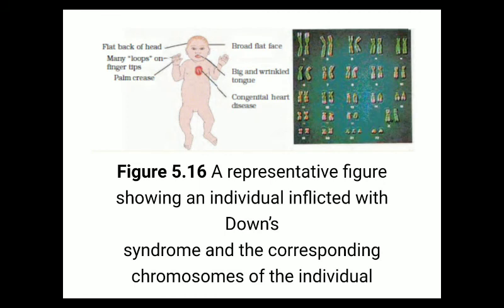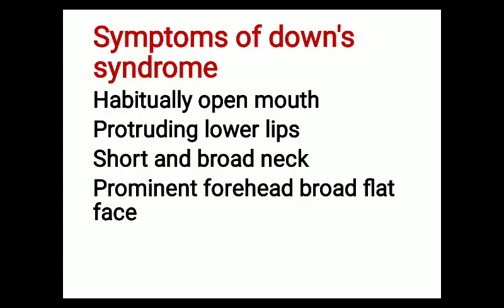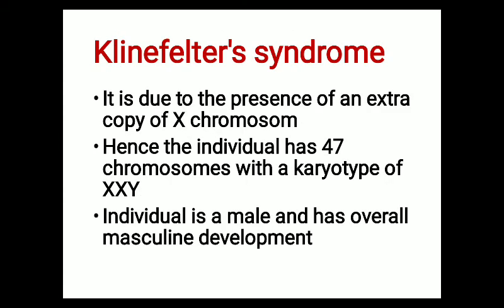What are the symptoms of Down syndrome? A person who suffers from Down syndrome will have the following symptoms: habitually open mouth, protruding lower lips, shorter and broad neck, prominent forehead, and broad flat face. So these are the symptoms of Down syndrome. The next chromosomal disorder is Klinefelter syndrome.